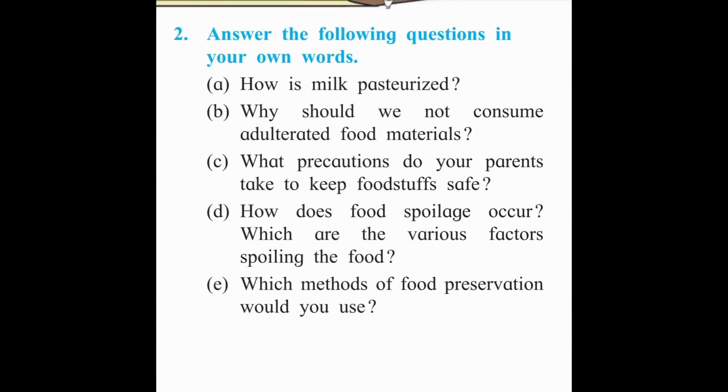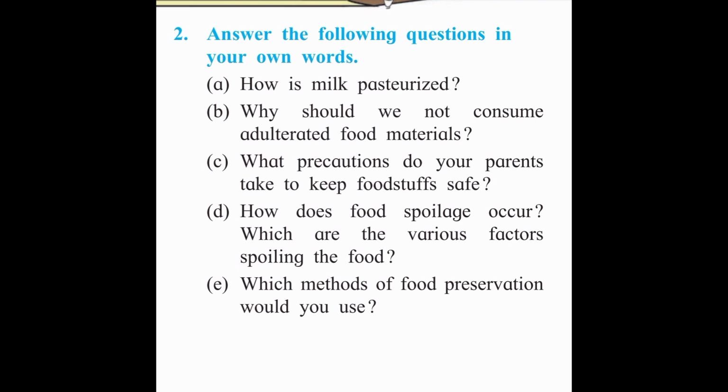Now the second question is: answer the following questions in your own words. First, how is milk pasteurized? So what is pasteurization? The process of heating a substance up to a certain temperature for a certain time and then cooling it down quickly is pasteurization. Milk is first heated up to 80 degrees Celsius for 15 minutes and then cooled down quickly. What is the importance of pasteurization? This process kills the bacteria and other microorganisms in the milk and increases the shelf life of the milk.